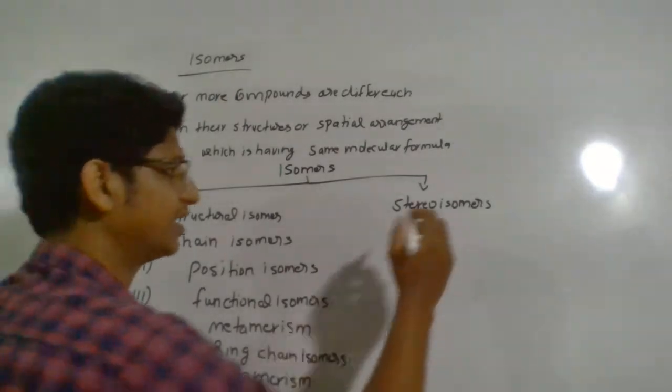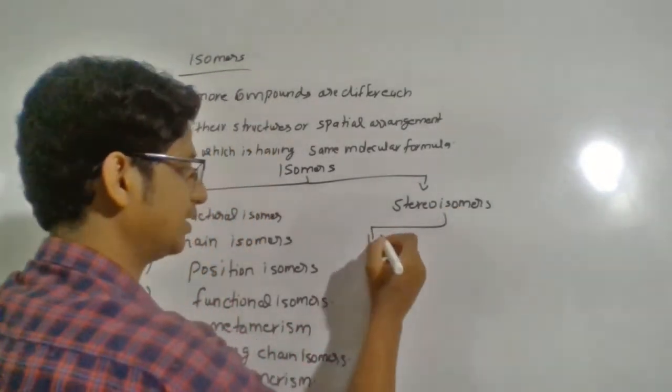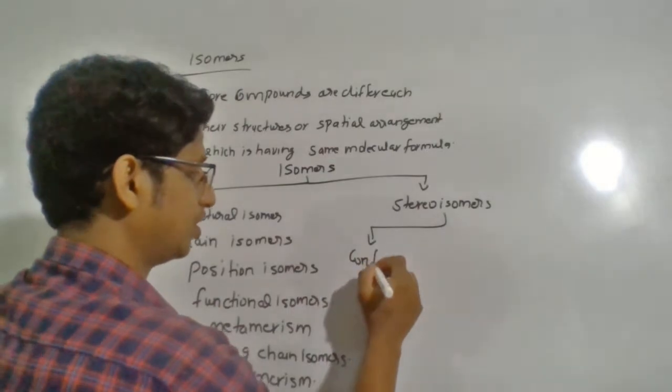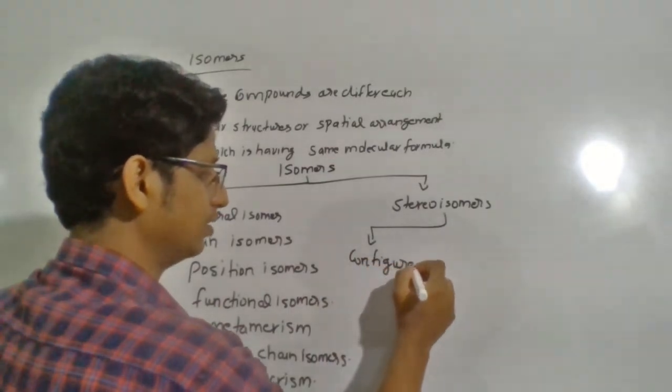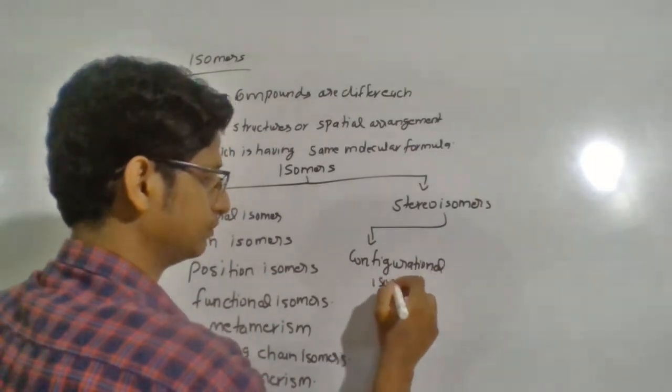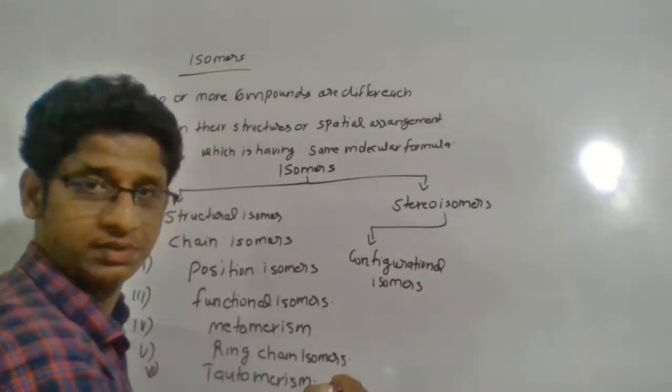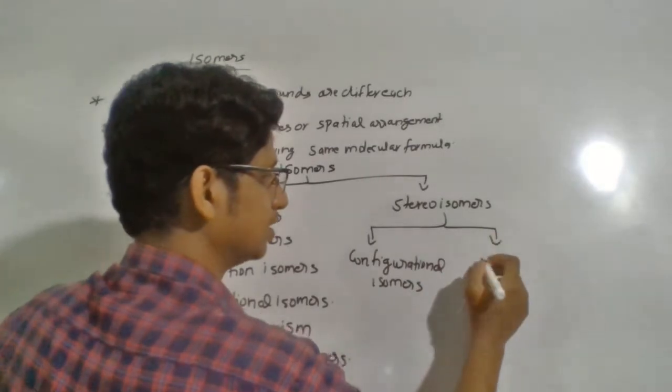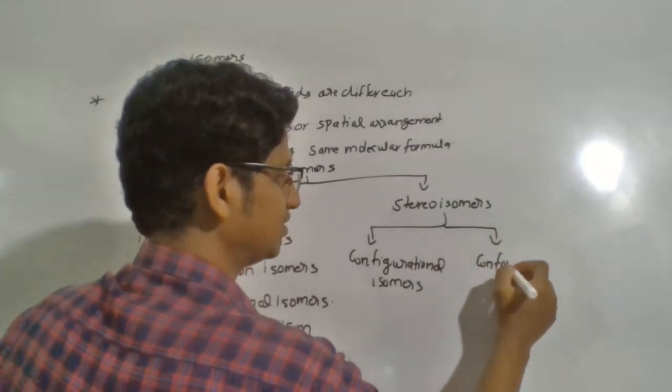Stereoisomers also have different classifications. One we can say is configurational isomers, and the next one is conformational isomers.